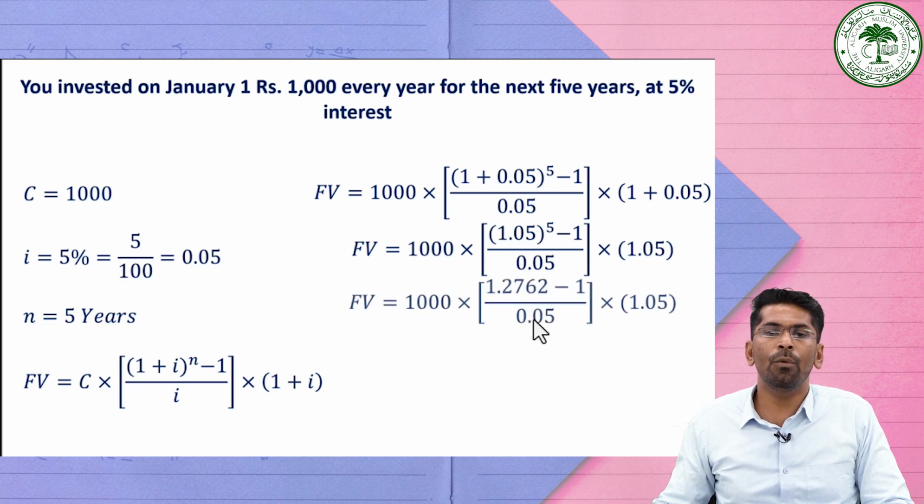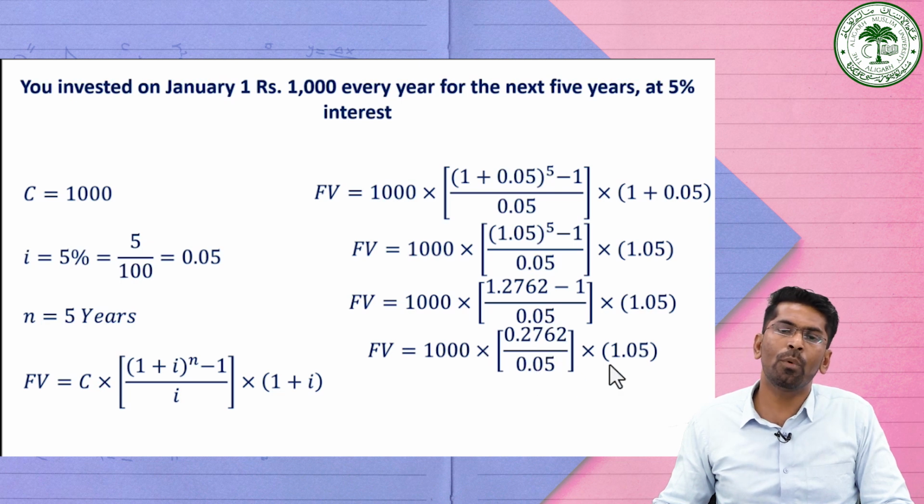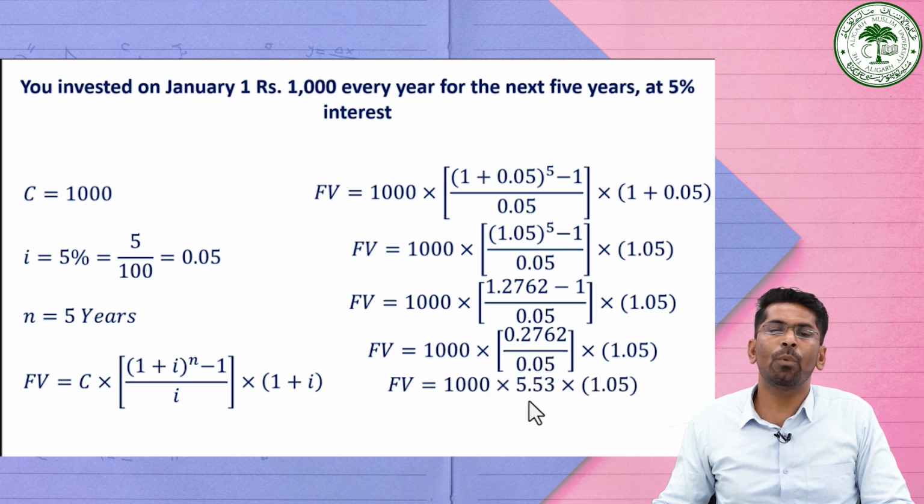Using the calculator, it is 1.2762. So 1.2762 minus 1, divided by 0.05 into 1.05. Subtracting 1 gives 0.2762 divided by 0.05 into 1.05. Dividing these two terms, it becomes 5.53.